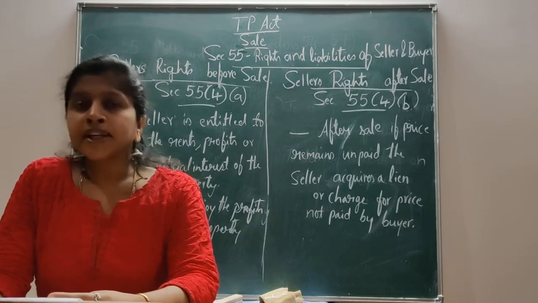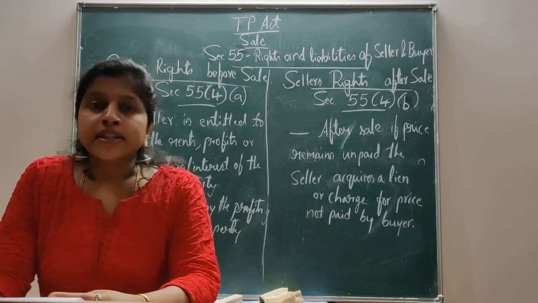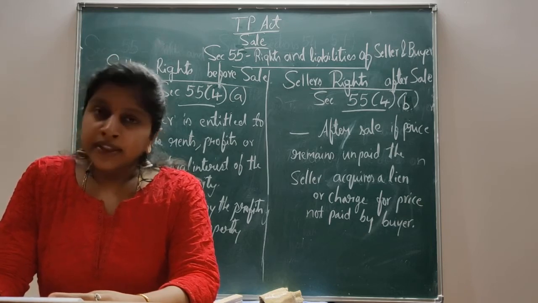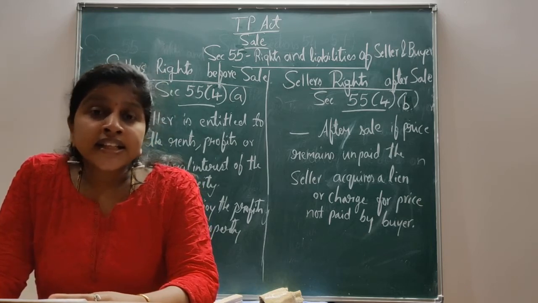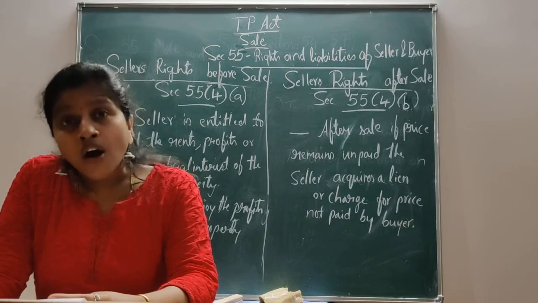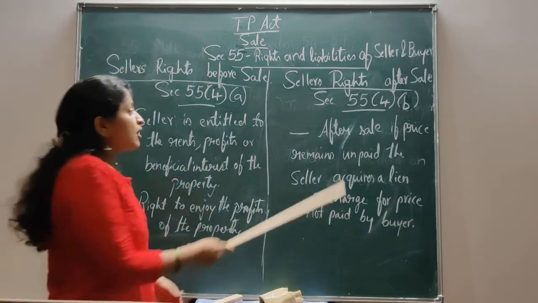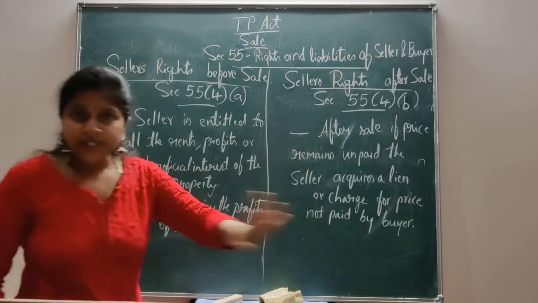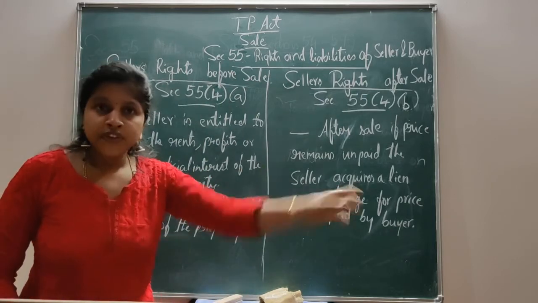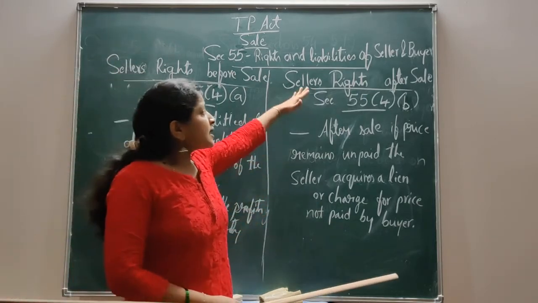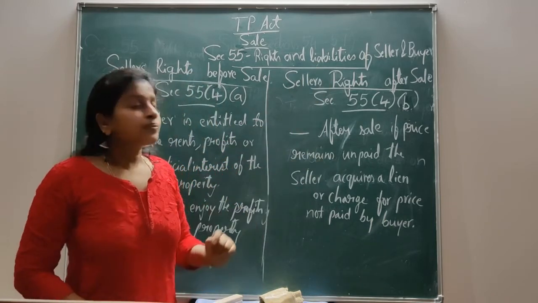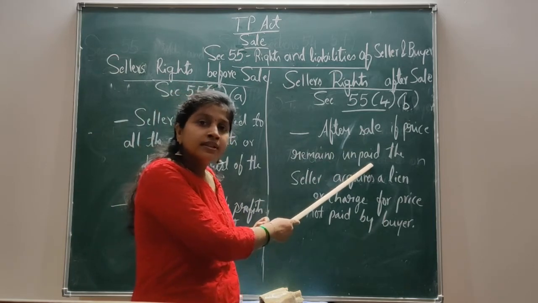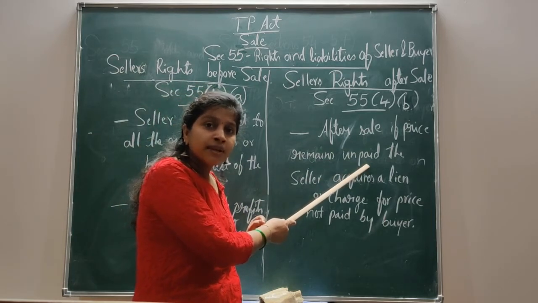Here, after completion of the sale, the price or any part of it remains unpaid by the buyer. At that time, the seller acquires a lien or charge on the property. Here, the seller's rights after sale: the sale has been completed, the ownership has been transferred to the buyer, but the seller is having certain rights after sale also. That is, after sale, if the price remains unpaid, transferring of ownership has been completed.